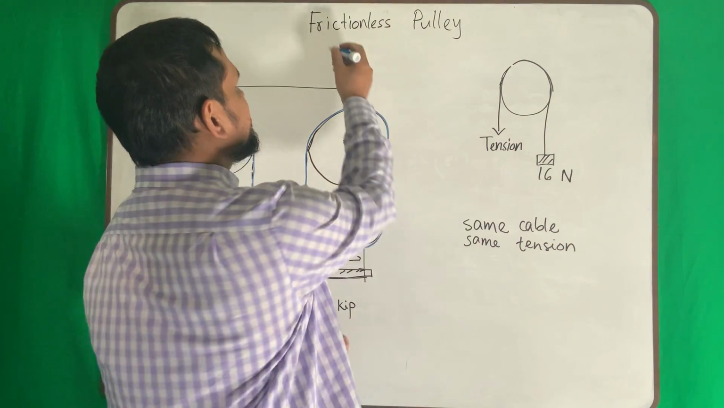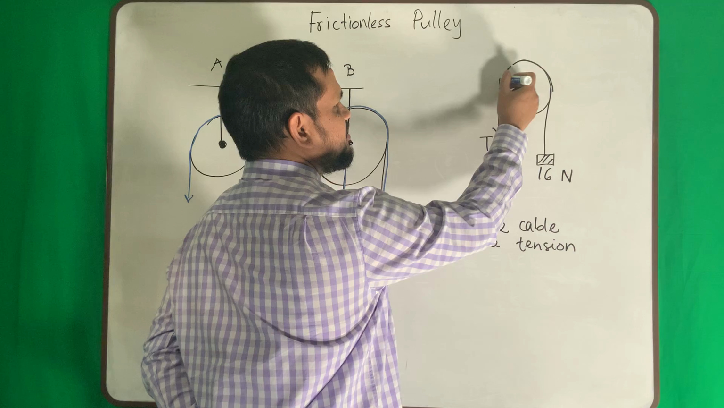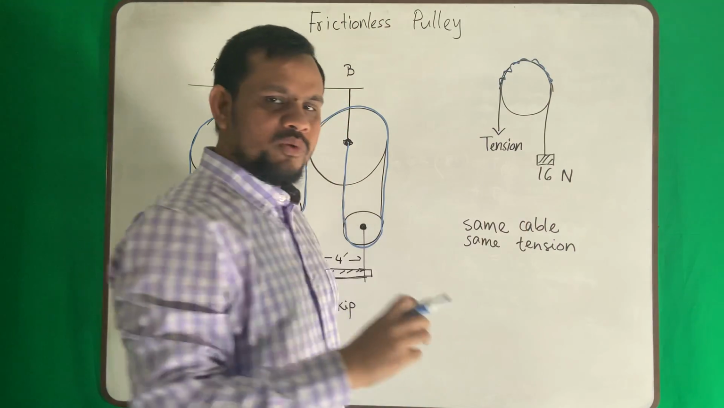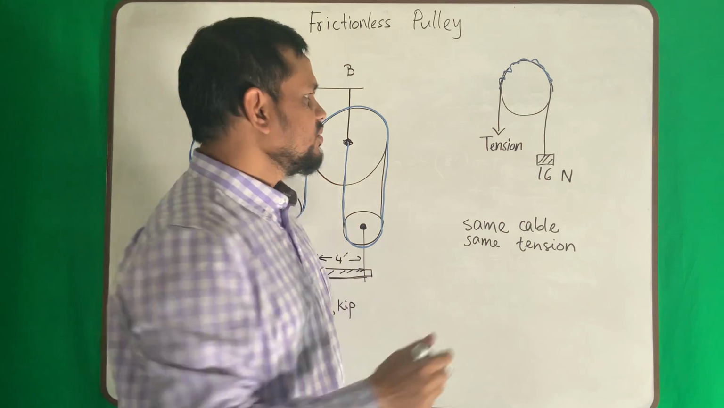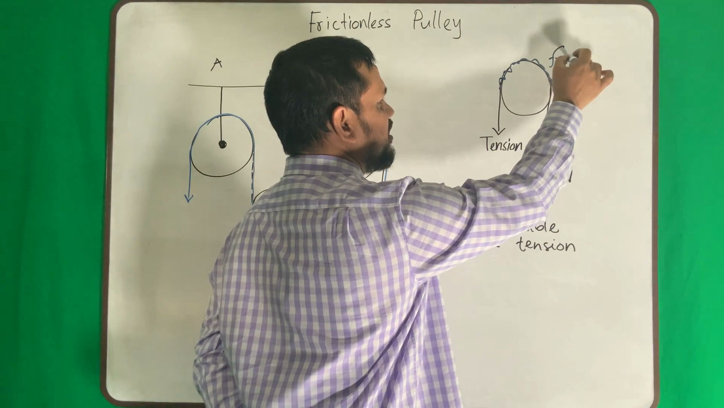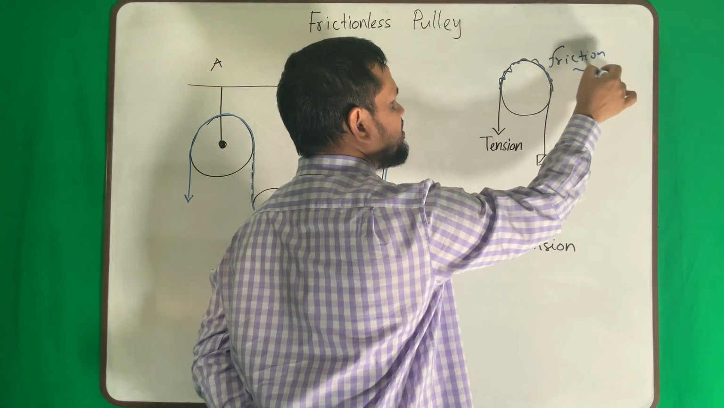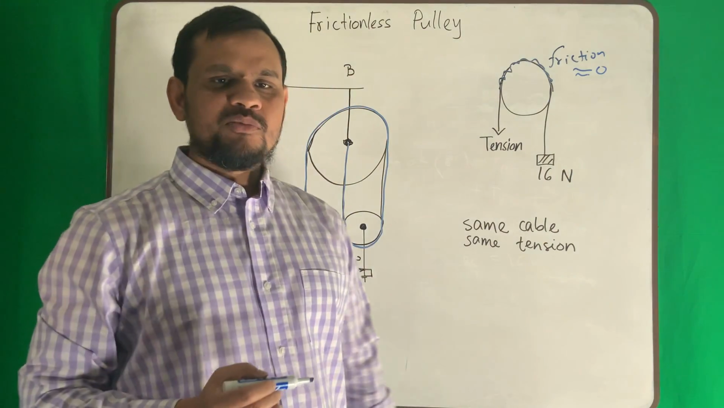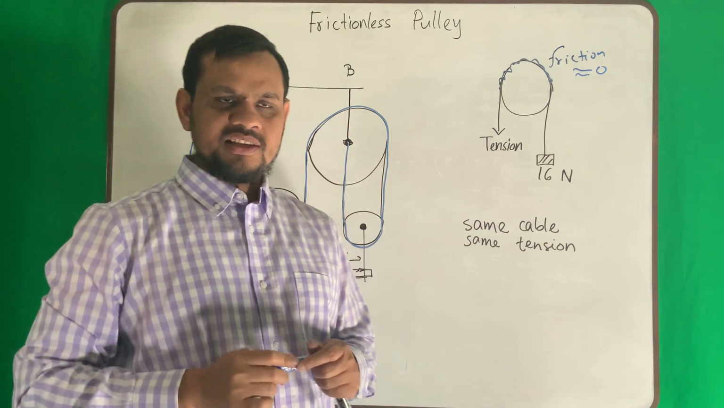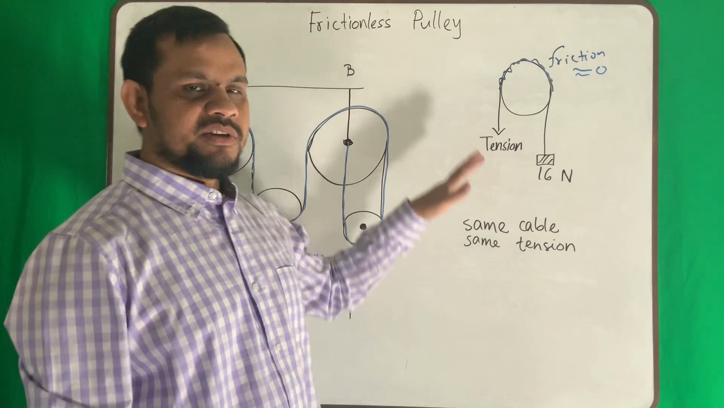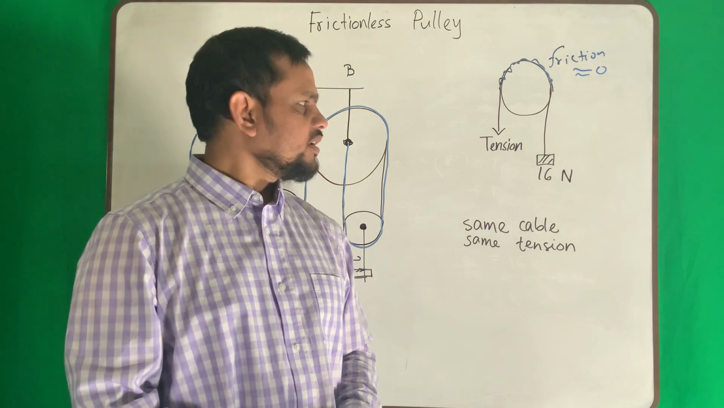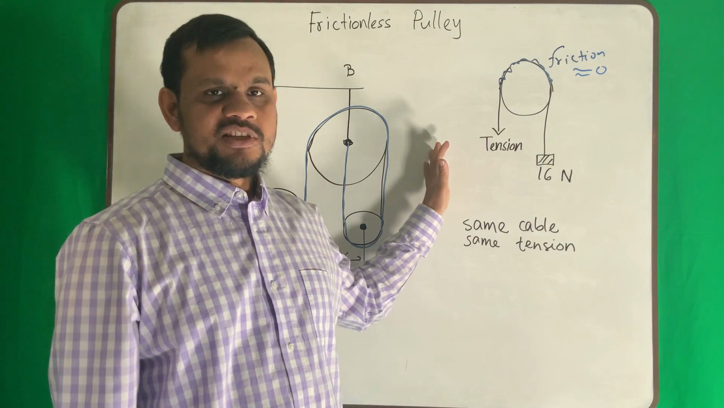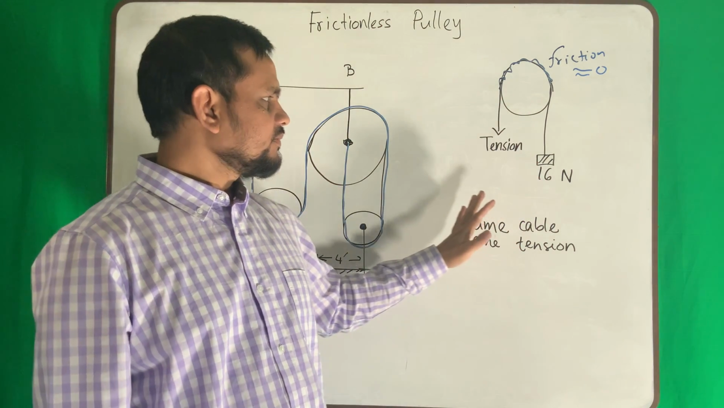Now, what does frictionless mean? Frictionless means here to here, here to here, we use some lubricant or we make it so slippery that there is no friction. Friction here is almost zero. That time we can consider it frictionless. What happens if there is friction? There is a different chapter for that, the friction chapter. We will discuss it in the next chapter.